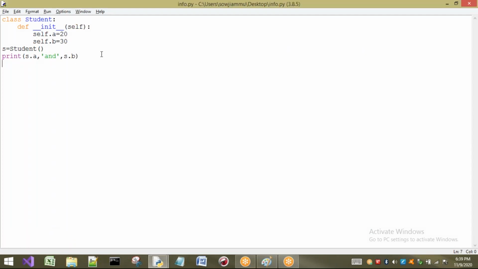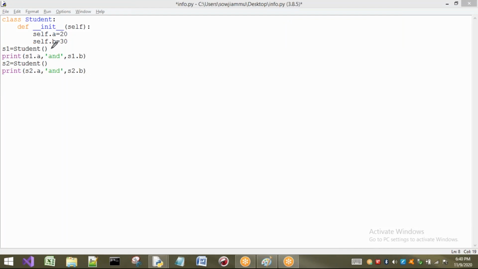Now see, here I am going to write this as S1. Here I am going to write S1. How many objects are there? Only one object is there. Now I want to create two objects. Here I am naming the second object S2, and here I am going to write S2 dot A, and here S2 dot B. Now two objects are going to be created. The first object name is S1.